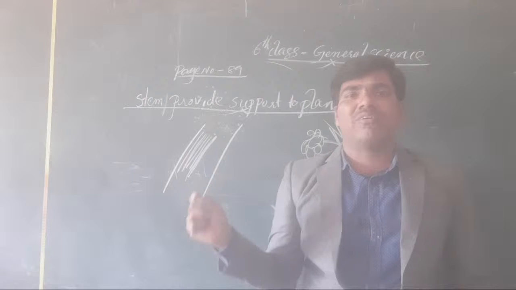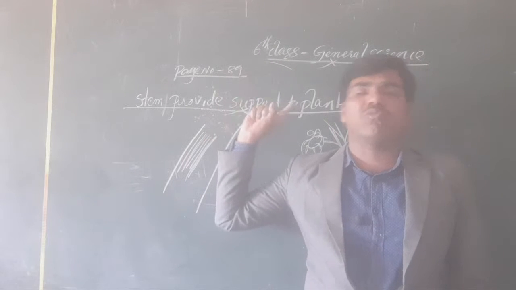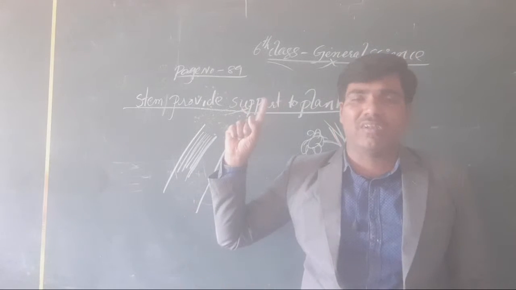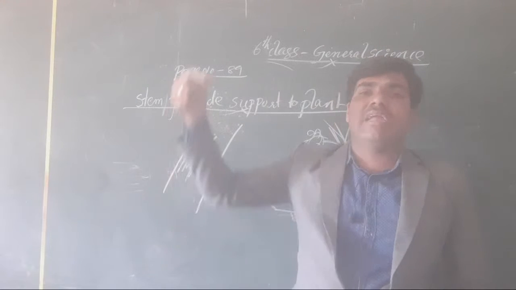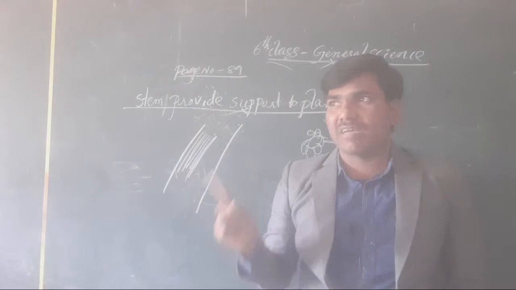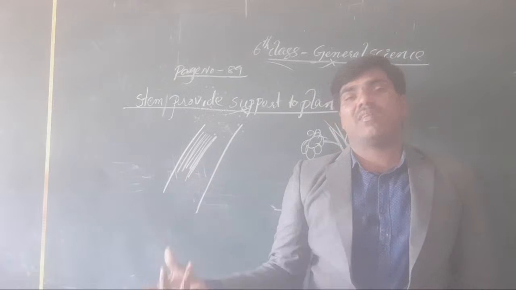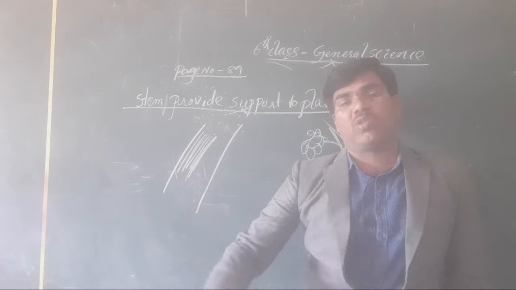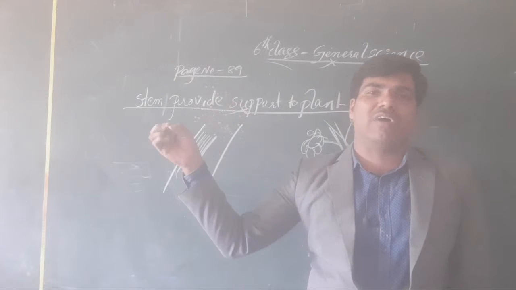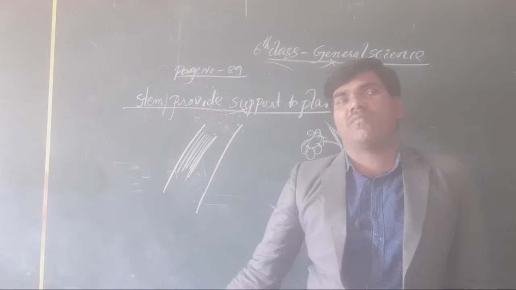Where will it come from? Is there any direct connection from the roots to the leaf? Is there a direct connection from the roots to the flower? No, indirectly. One part is in the middle, and that is called the stem. The stem sends all the remaining components connected through the roots, and they are transferred through the stem to the flower, as well as to our leaves and our fruits.